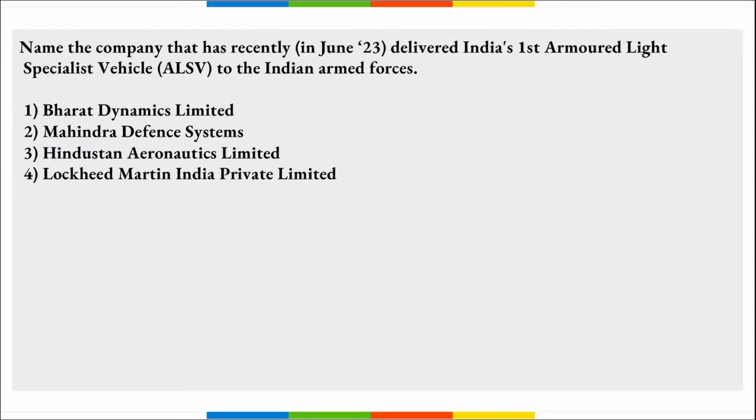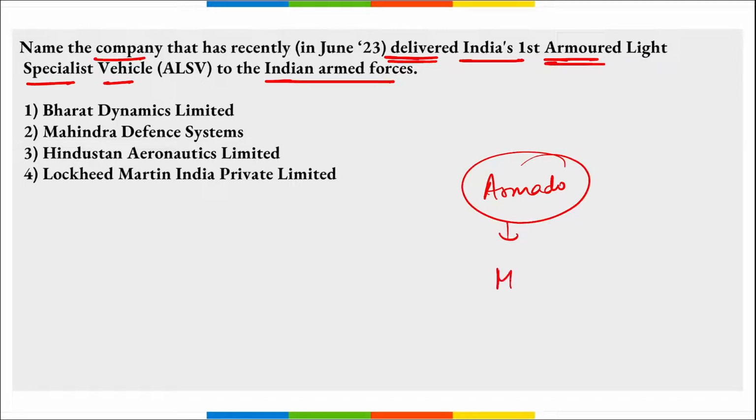Next. Next is name the company that recently delivered India's first armored light specialist vehicle to the Indian Armed Forces. And what was the name of that vehicle? Armado, right? It was delivered by Mahindra Defense System, correct? And this is a wholly owned subsidiary of Mahindra and Mahindra. They have started delivering the first unit of this Armado to the Indian Armed Forces. And Armado is India's first armored light specialist vehicle that was designed and developed by Mahindra, correct?